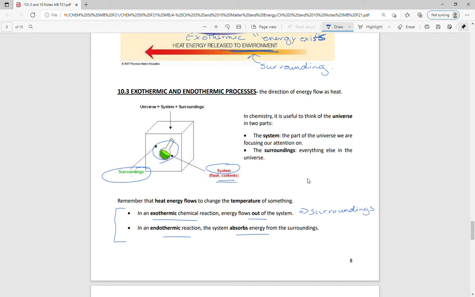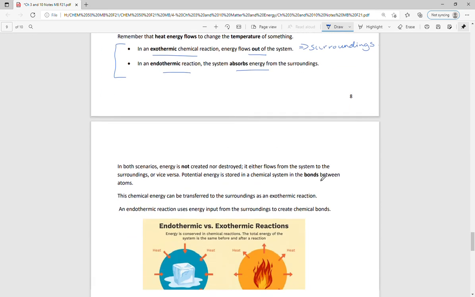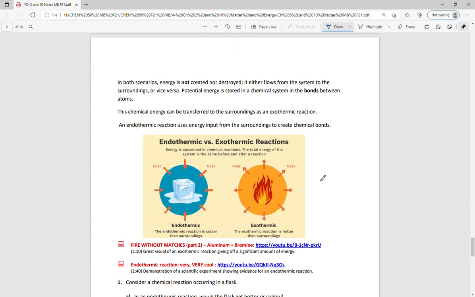So let's just take a look at these ones and roll it back to chemical reactions. In the lab, we will see some endothermic and exothermic reactions. I would encourage you to check out these that I've put on the Moodle site. They're great examples of really extreme endothermic and exothermic chemical reactions.